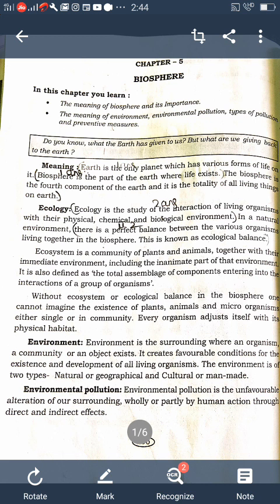So how many types of pollution are there? Next you learn about the types of pollution: air pollution, water pollution, soil pollution and noise pollution. What is air pollution? You learn air pollution, the important pollutant and measures to control it. According to the World Health Organization, WHO, air pollution is defined as substances put into the air by activity of mankind in concentration sufficient to cause harmful effect to his health, vegetation and property.